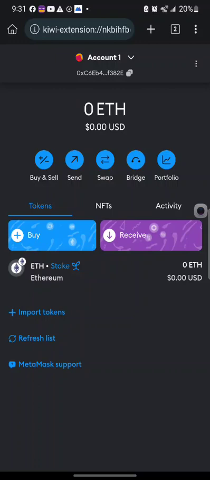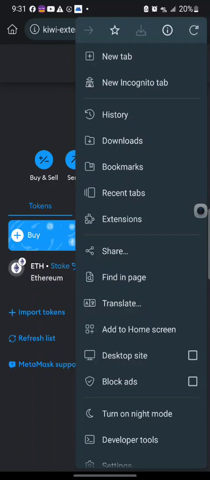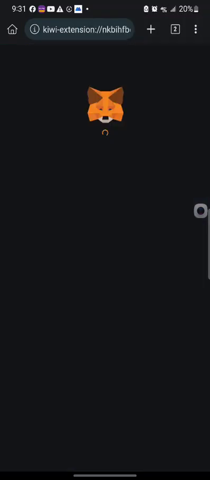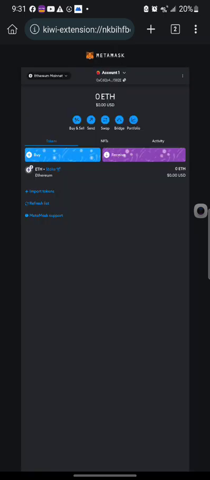Right now, it's not showing network on the page. So what you're going to do is click on these three dots again at the top. The three dots at the top, this one here. When you click on it, you change it to desktop mode. When you change to desktop mode, yes, now you can see network. So this is the network up here. You can see now it's on Ethereum mainnet.